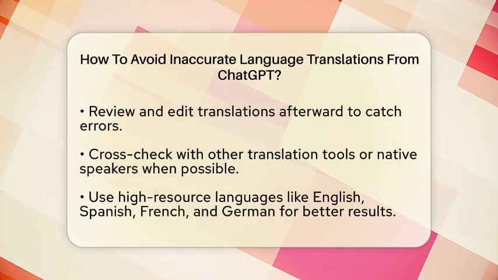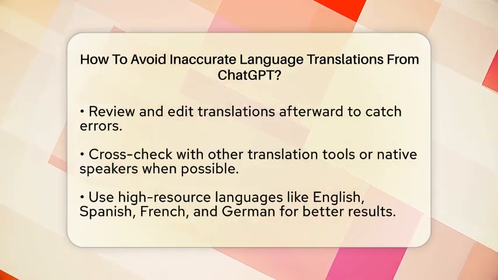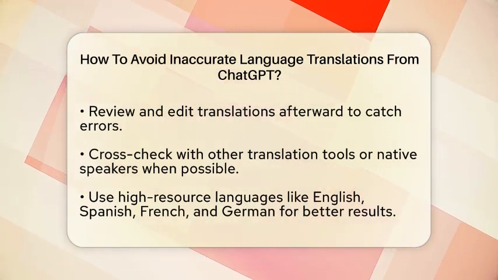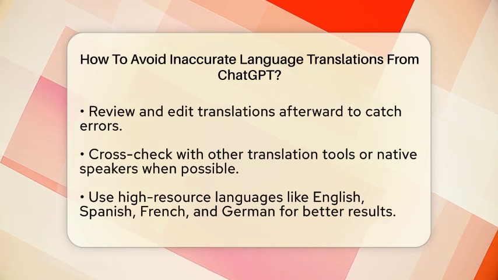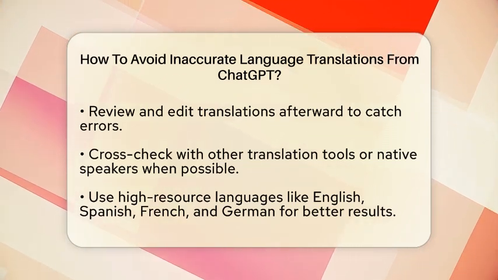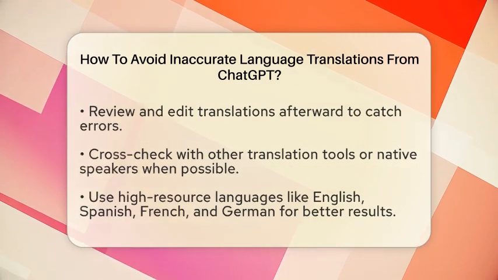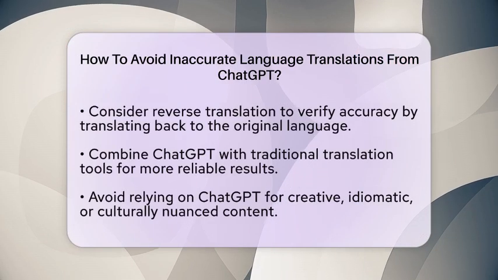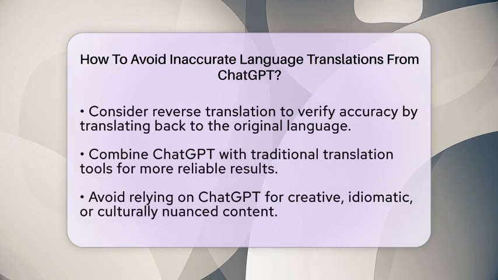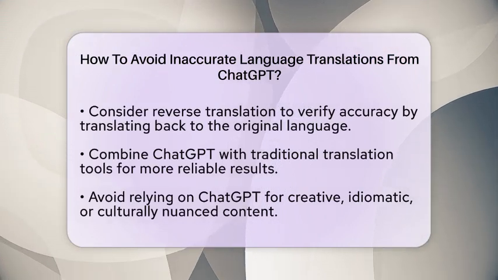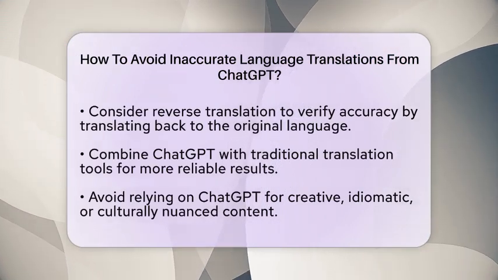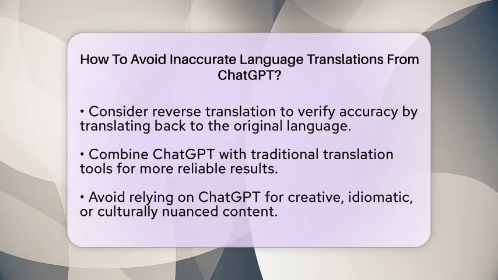Use high-resource languages for better results. ChatGPT performs best with languages like English, Spanish, French, and German because it has more training data for these. For less common languages or dialects, expect lower accuracy. In those cases, consider using dedicated translation tools or consulting native speakers for critical content.